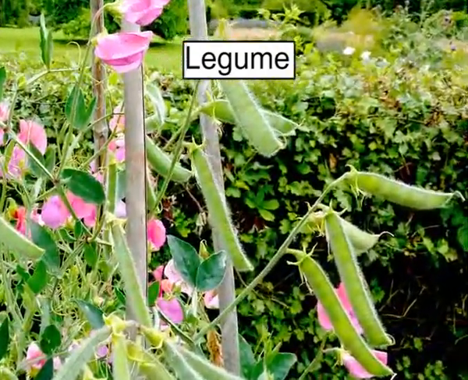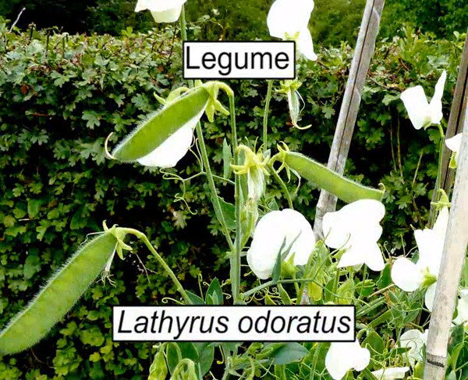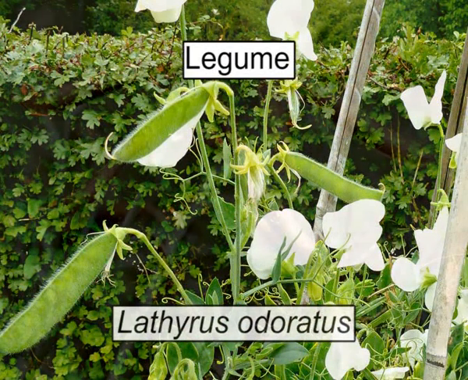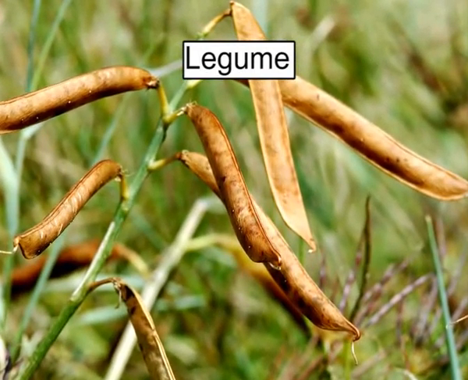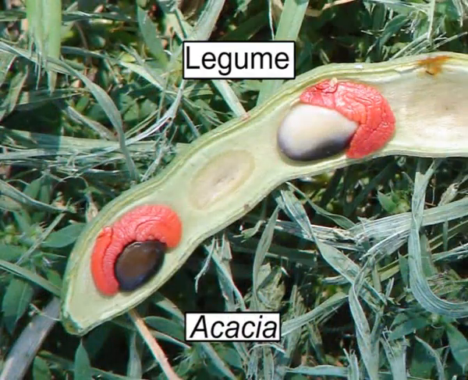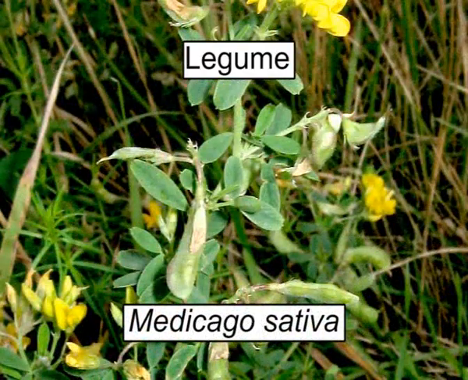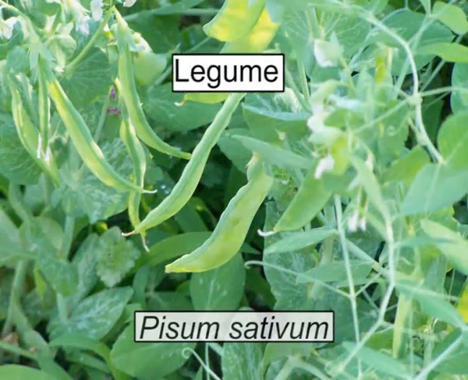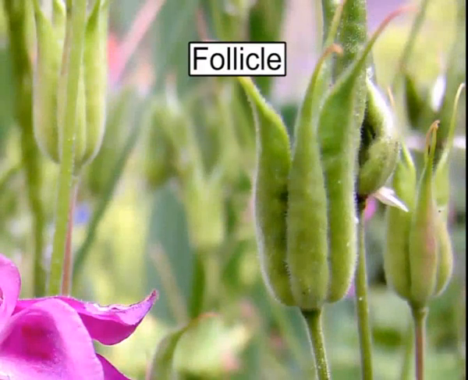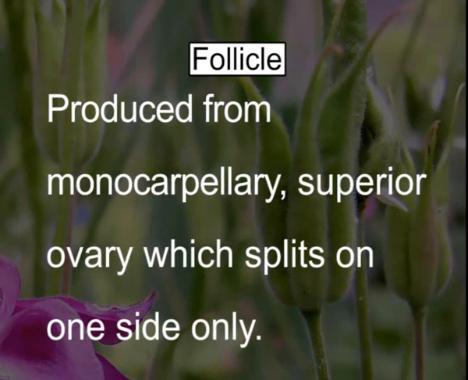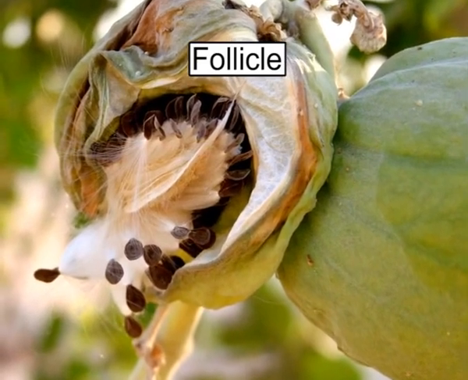This is the fruit of a sweet pea, that is Lathyrus odoratus. Other fruits of this type are all in members of the pea family, such as Acacia, Medicago sativa, and Pisum sativum. Next type is follicle. A follicle is a dehiscent dry fruit produced from a monocarpellary superior ovary with splits on one side only. It may contain one or many seeds.